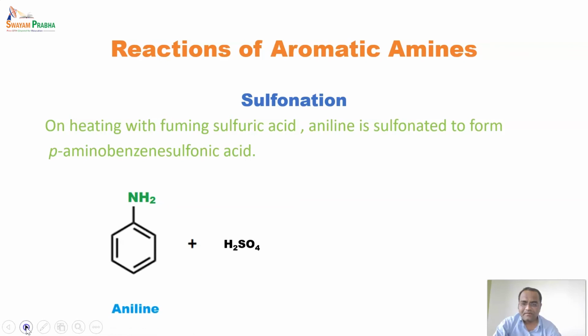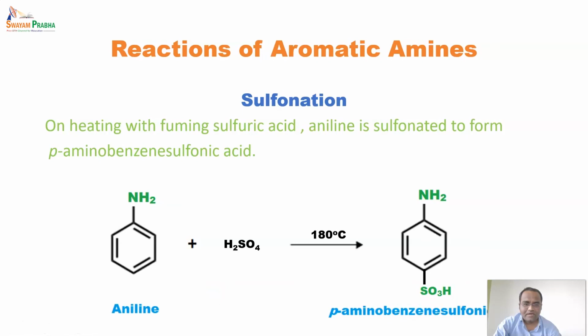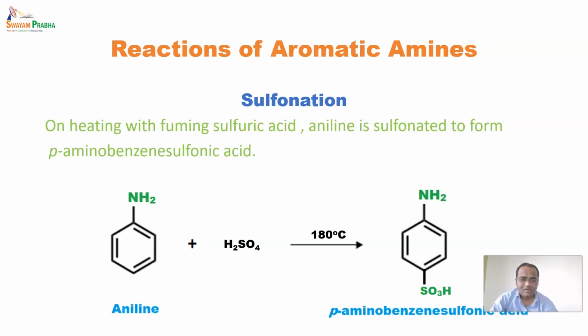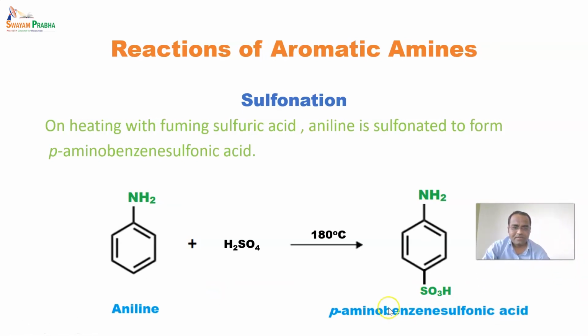So aniline with fuming H2SO4 heated at a high temperature, that is 180 degrees, and we get the product para-amino benzene sulfonic acid. So at para position, having a sulfonic group, so it is said to be a sulfonic acid.